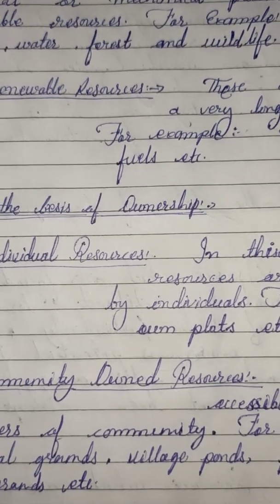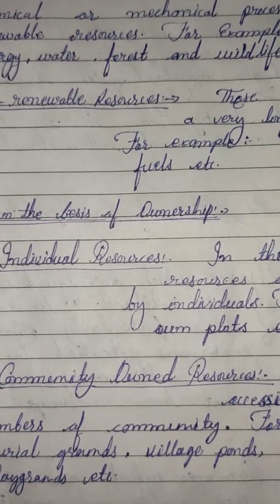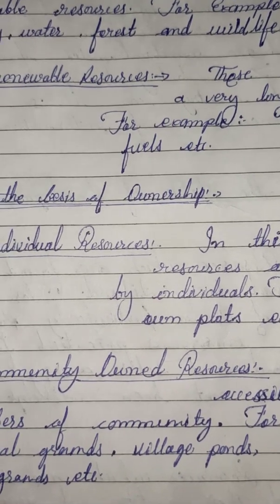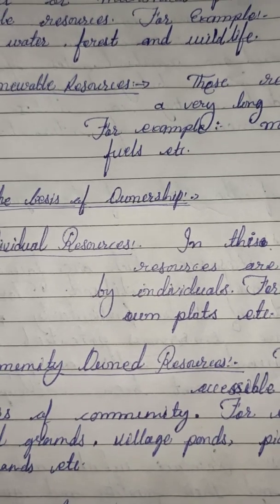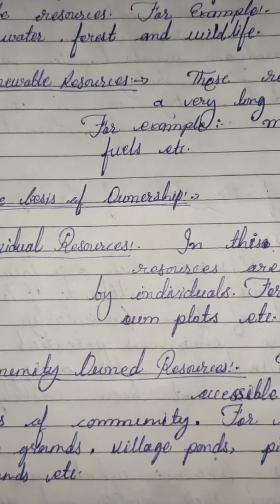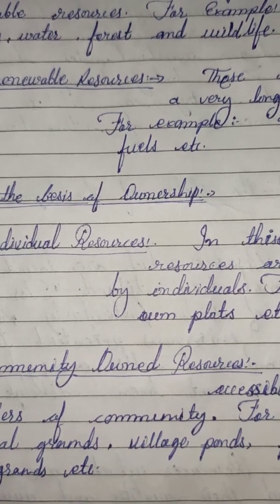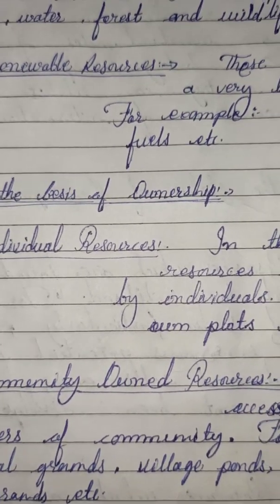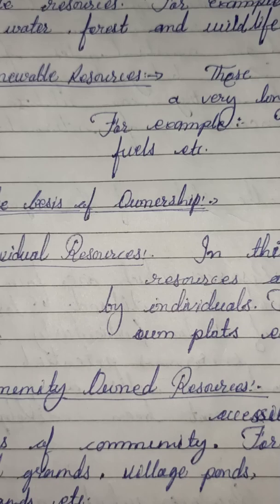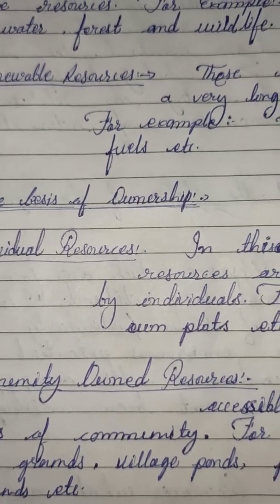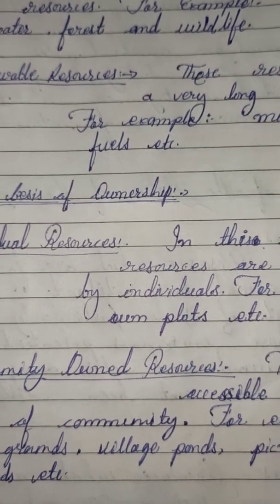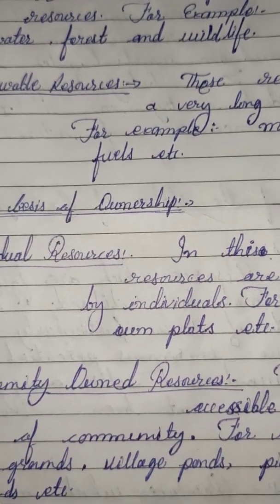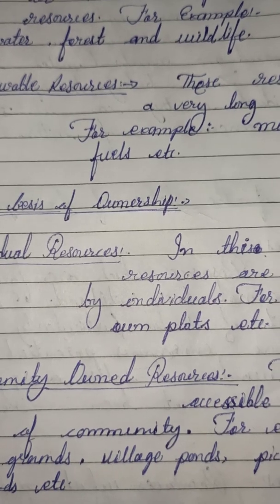After that, we discussed the types of resources, where I told you it has two types, basically natural and human. Natural resources have two more types, renewable and non-renewable. Renewable resources are those which can be renewed by recycle, reuse, and non-renewable resources are those which cannot be renewed.